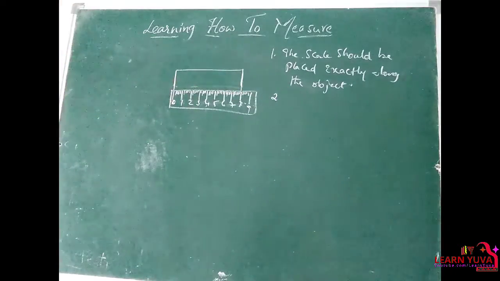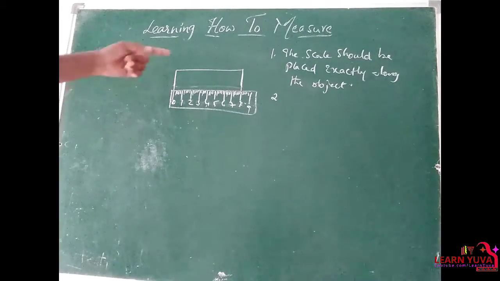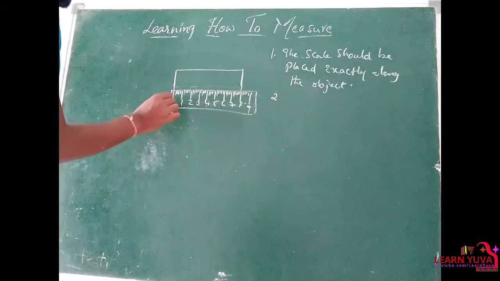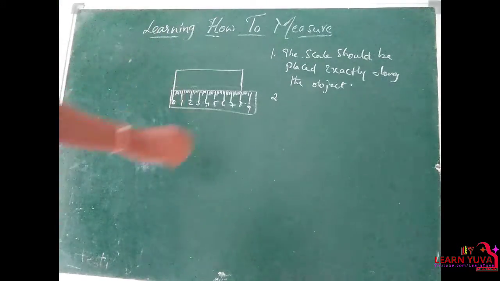Next, second point: the 0 point on the scale should coincide with the starting point of the length. The 0 point of the scale should coincide with the starting point of the length.